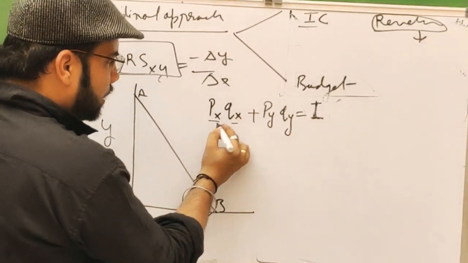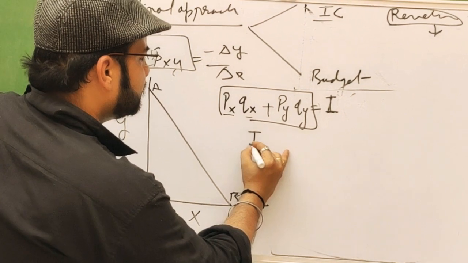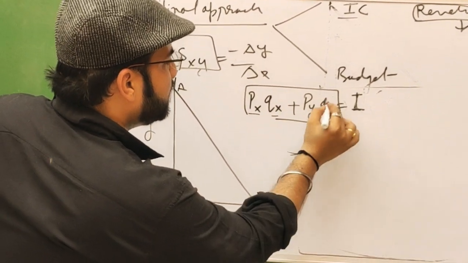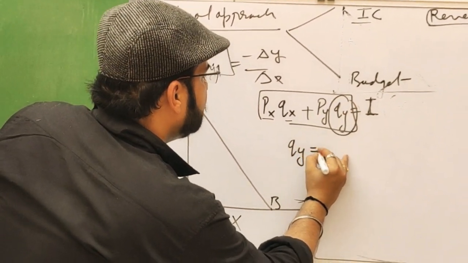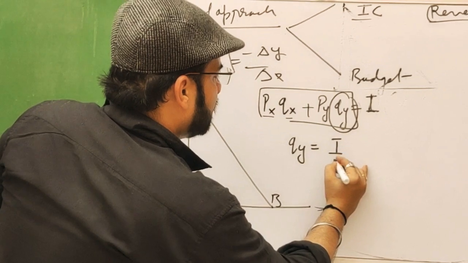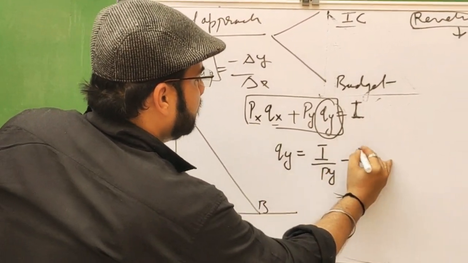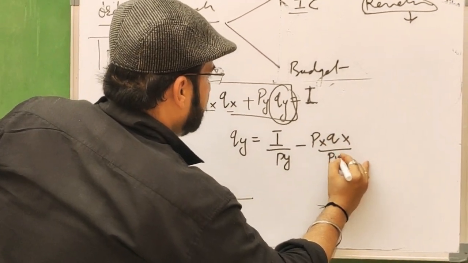If we rearrange this to calculate the quantity of Y, then quantity of Y will be equal to I upon Py minus Px Qx upon Py.